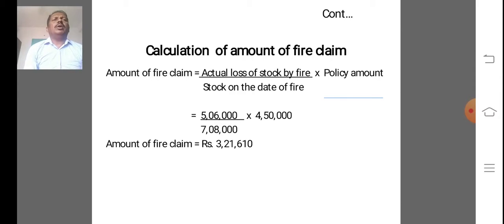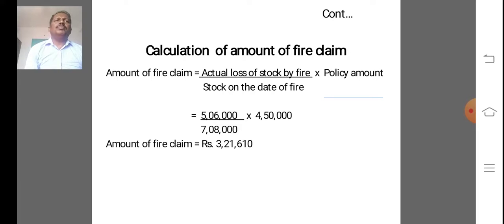Next, another type of problem is when sales is not given and information of debtors is given.